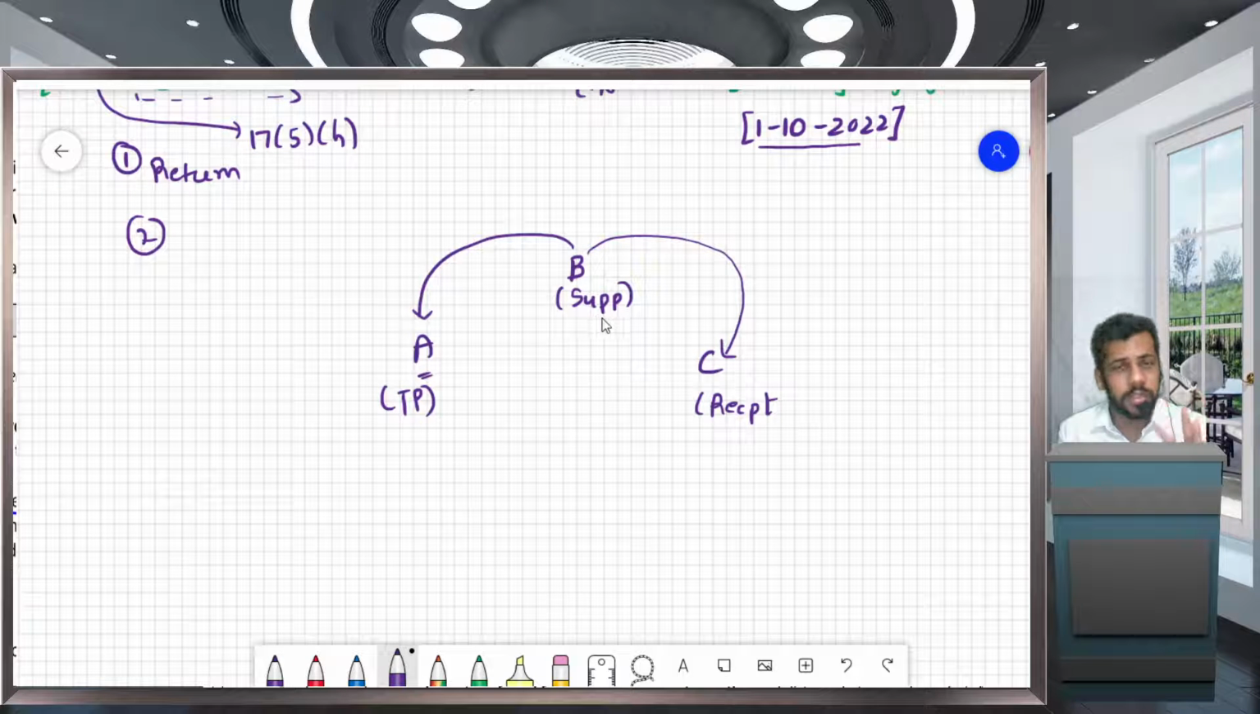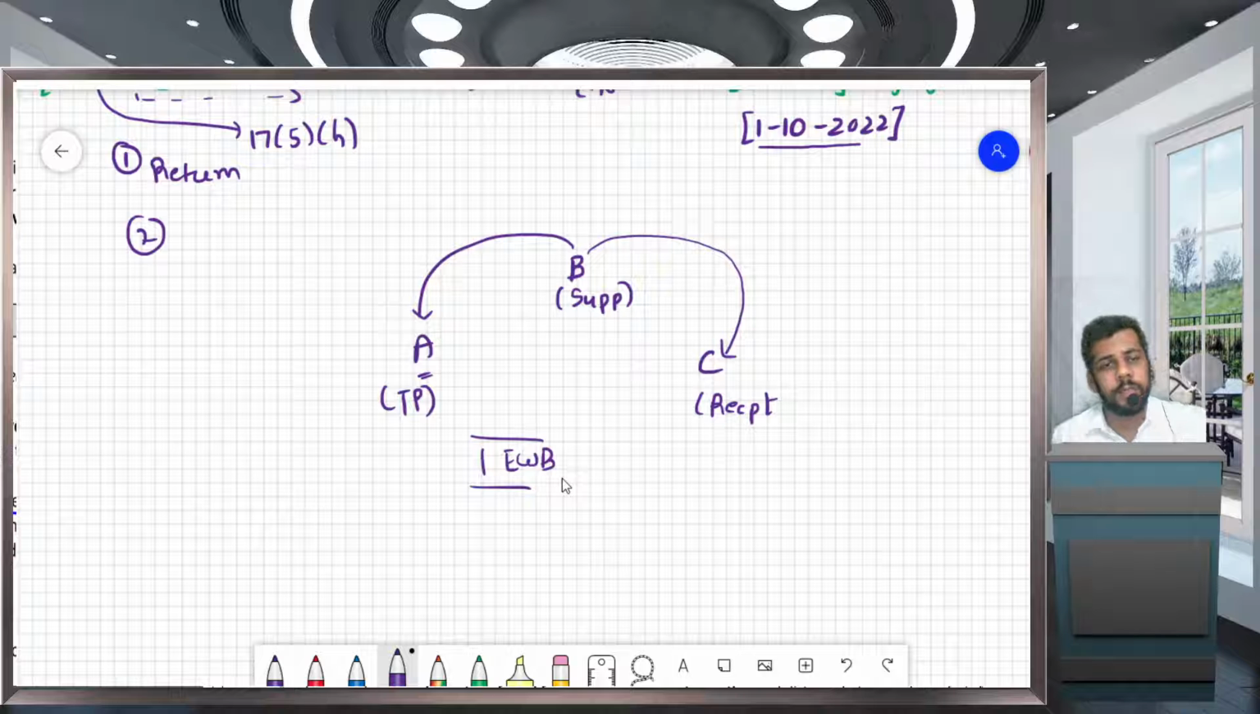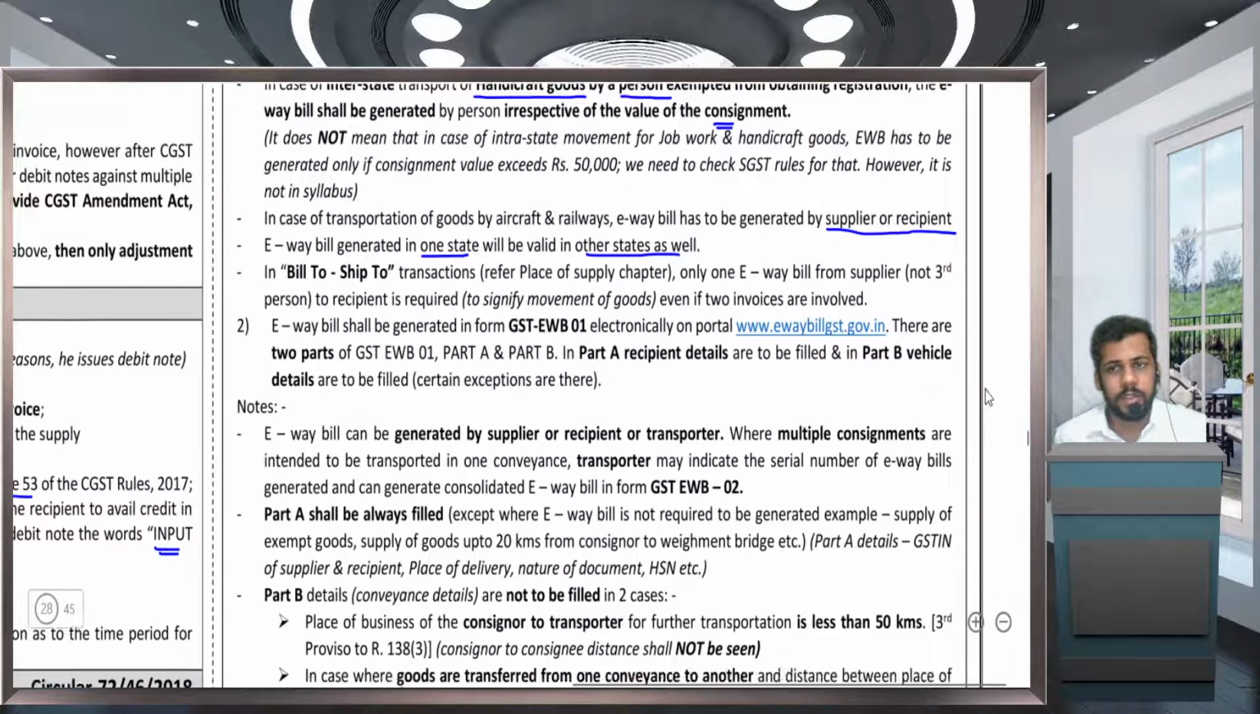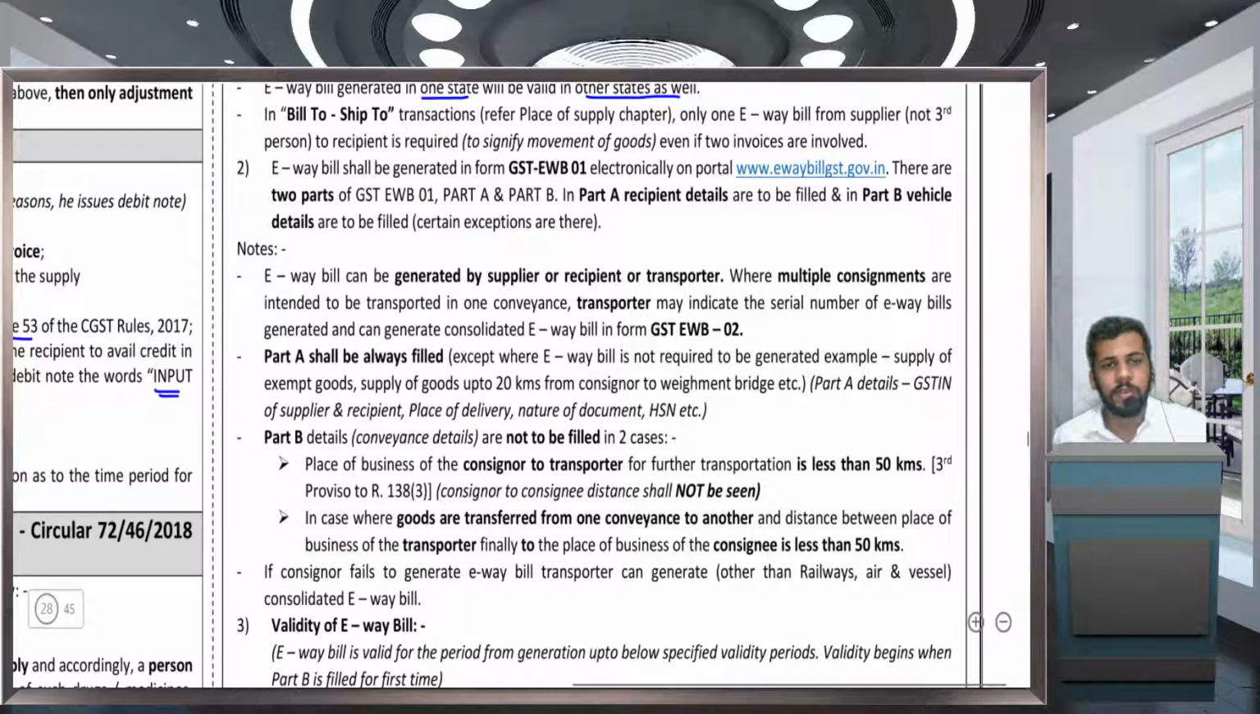So in case of e-way bill, when you are generating from the e-way bill portal, there is an option of bill to and ship to. Accordingly, one e-way bill has to be issued. Only one e-way bill. Even if there are two transactions taking place, only one e-way bill has to be issued. Let's come to the charts once again. Now, as far as e-way bill is concerned, e-way bill has to be issued.